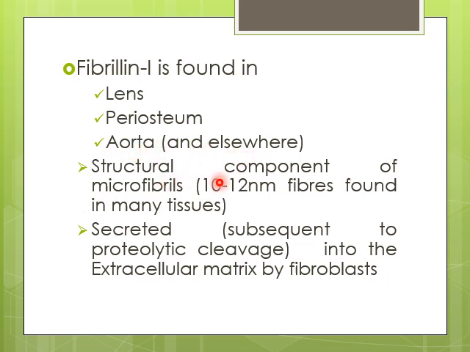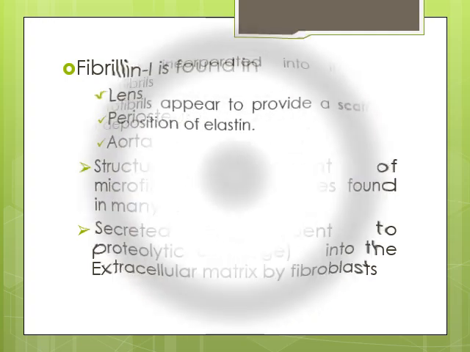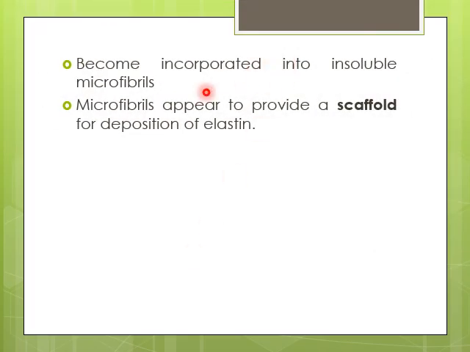It is basically a key structural component of microfibrils. It is first synthesized in the fibroblast, and then it is secreted into extracellular matrix. Then it becomes incorporated into microfibrils. Now, microfibrils basically give support or scaffold for deposition of elastin. So it means that if fibrillin 1 is defective, then elastin cannot be supported with the microfibrils.